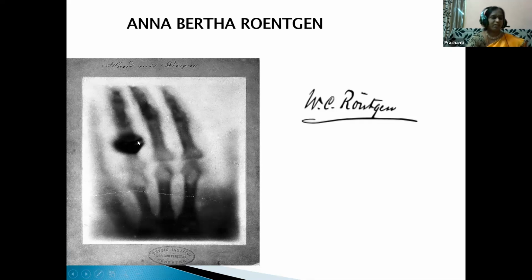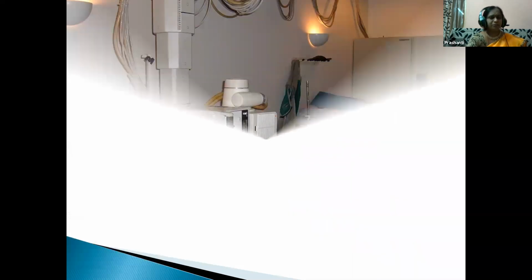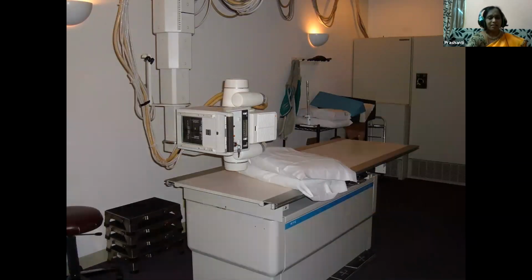This radiograph appeared wonderful, showing the long bones like a shadow. This photograph was the first radiograph picture, and it gave him worldwide fame and also the first Nobel Prize in physics in 1901. In this way, X-rays were discovered, children. When you see here, this is the X-ray machine. The X-rays are emitted to the particular area to find out where the diagnosis is needed.